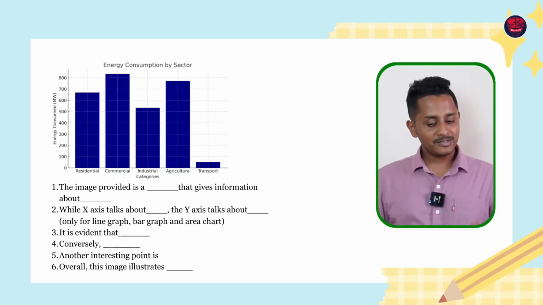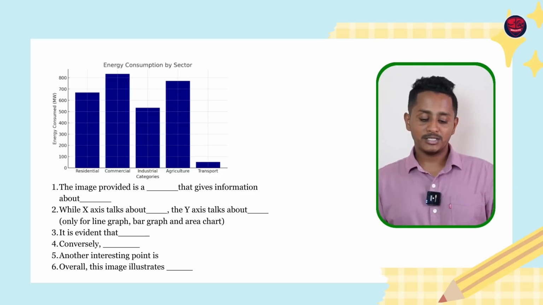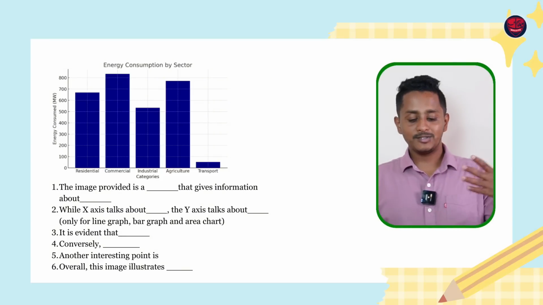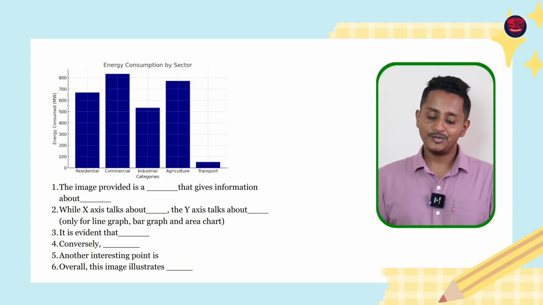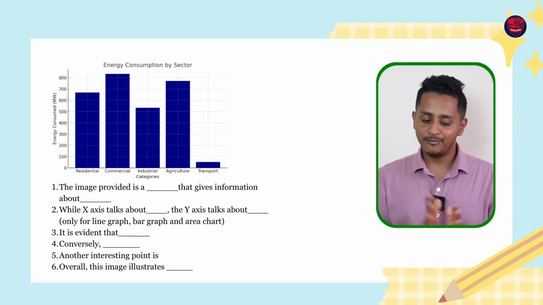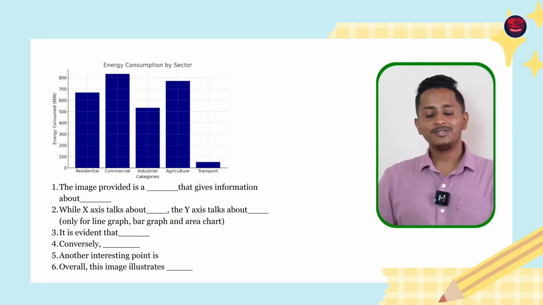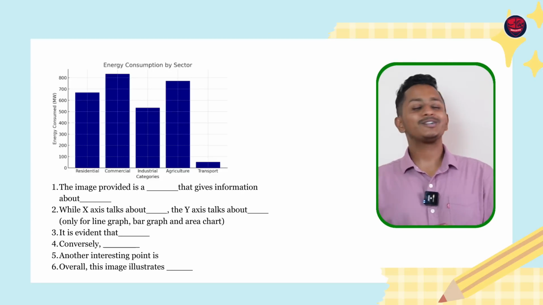Conversely, the transport sector has very least energy consumption with a value of close to 50. Another interesting point is residential, industrial categories and agriculture comes almost second, third and the fourth in the list with a value ranging from 600 to 750. Overall, this image illustrates energy consumption by sector across different sectors.